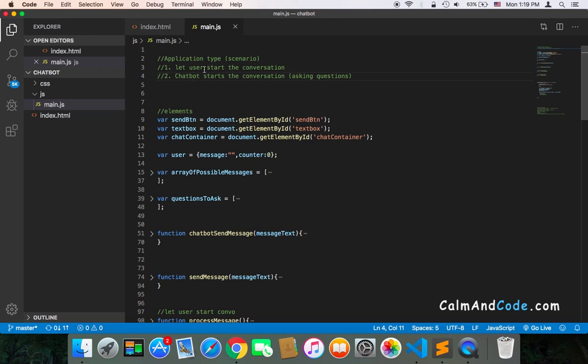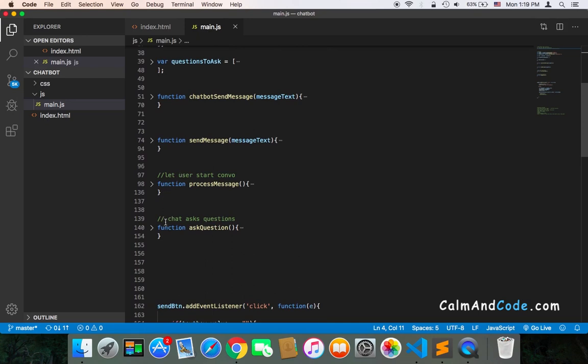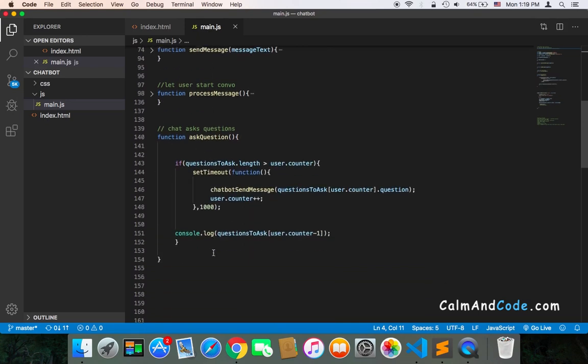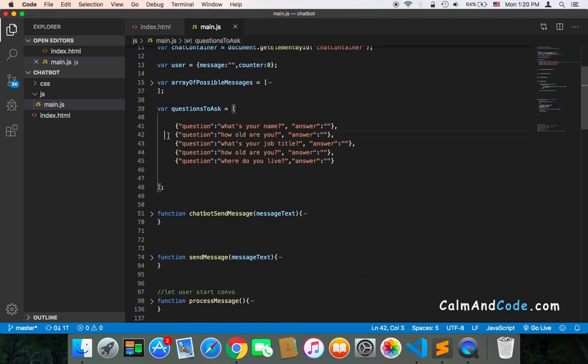The second type of application is the chatbot starts the conversation, which is asking questions. In that case, you might just want to collect data about users, or you just want a normal chatbot about anything or a specific thing, again. And the function associated with this is, first, the ask question. We first need to ask the question and wait for the answer. Once we get the answer, we can store it inside the questions to ask, inside the answer key, and then we move on to the second question.